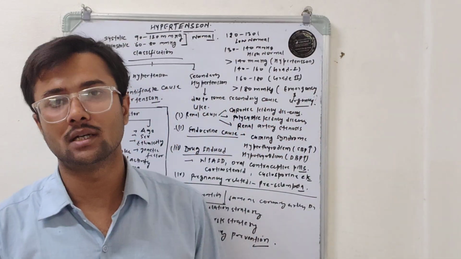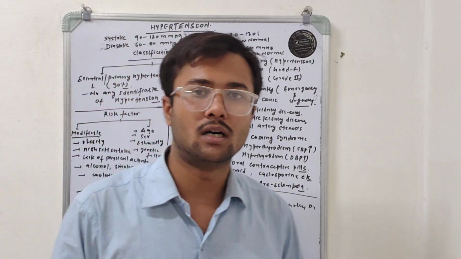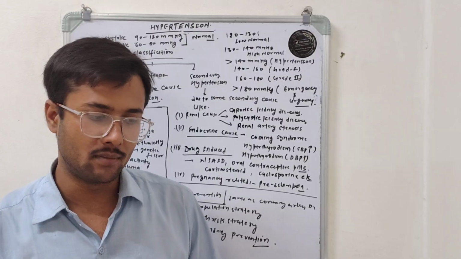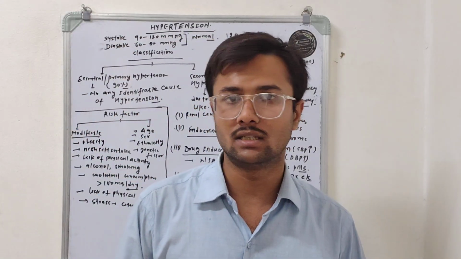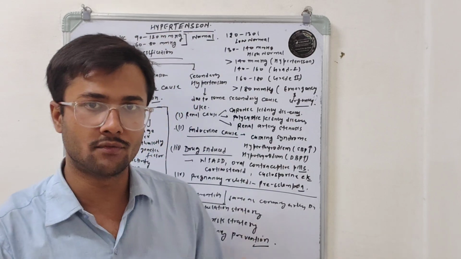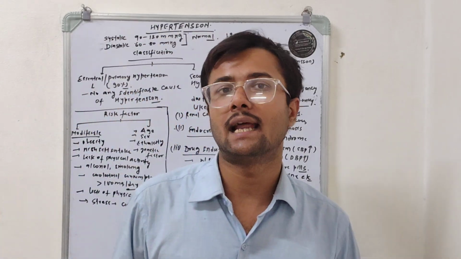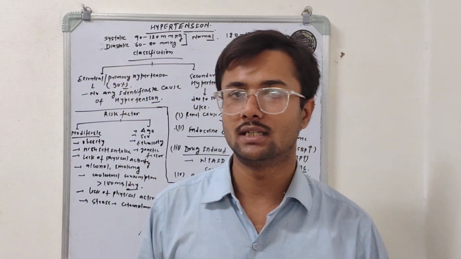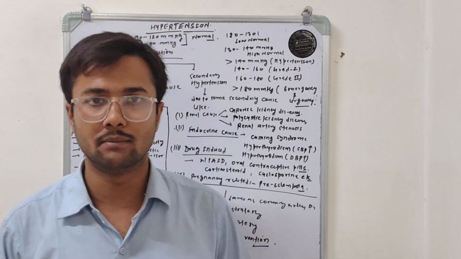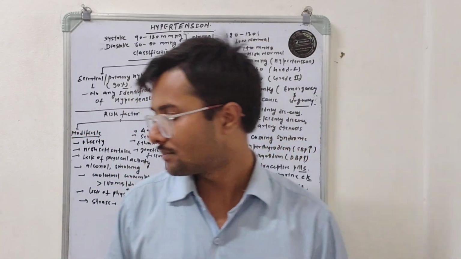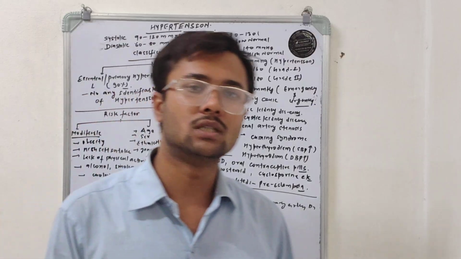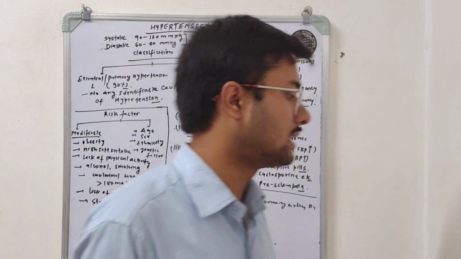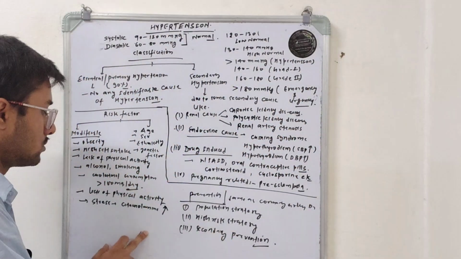And when the systolic blood pressure is beyond 130 mmHg but less than 140 mmHg, I mean their blood pressure lies in the range of 130 to 140 mmHg, it is considered as a high normal. And when the blood pressure of any person is beyond 140 mmHg, then we call such a person hypertensive.